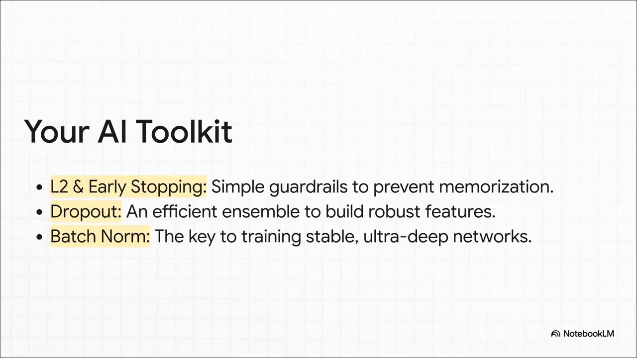So let's bring this all together. The most important takeaway is that these techniques aren't competitors. They're all part of one sophisticated toolkit. Engineers will use the simple guardrails like L2 and early stopping to prevent the basic memorization. Then they'll use clever tricks like dropout to force the model to build really robust features. And all of this is built on top of a stable foundation provided by things like batch normalization, which makes training these massive models possible in the first place.